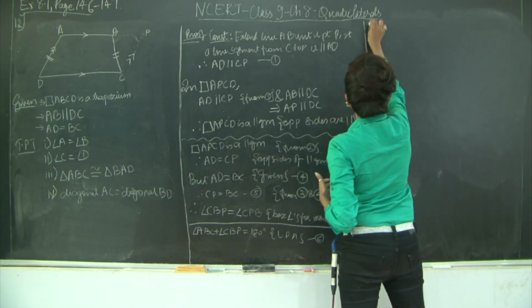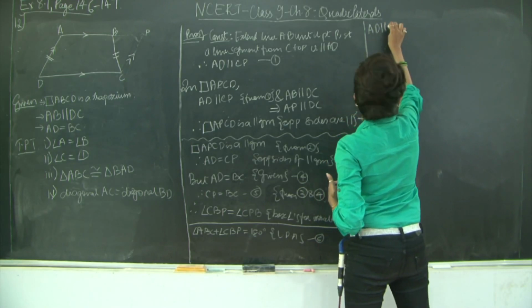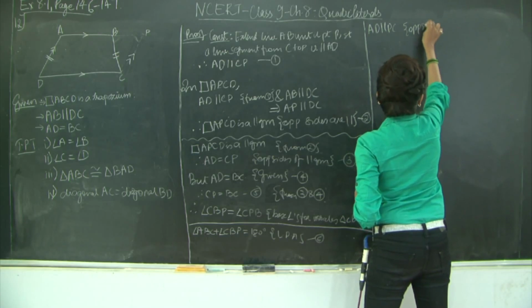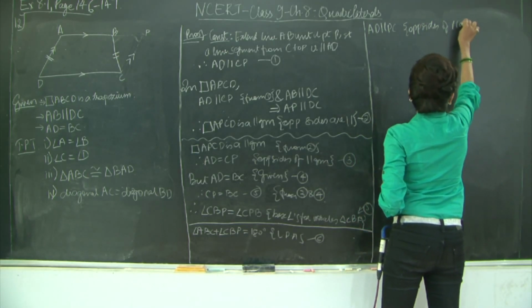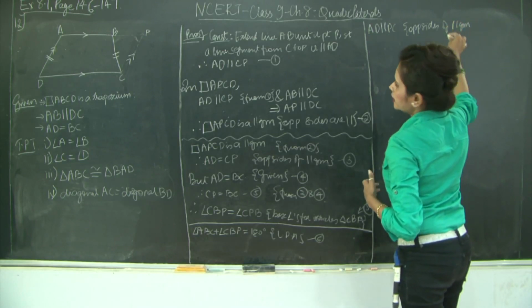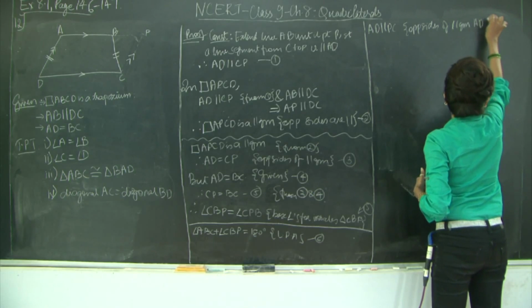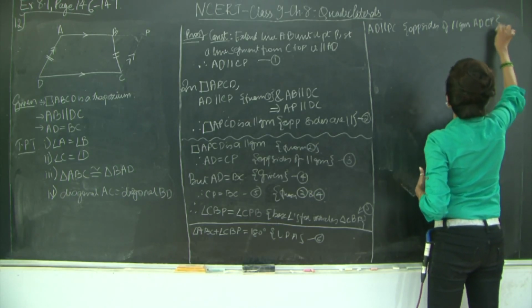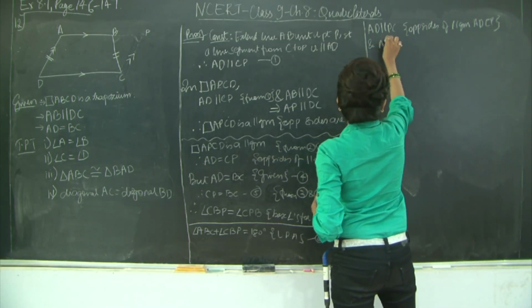I have AD is parallel to PC, opposite sides of parallelogram ADCP, and AP is the transversal.